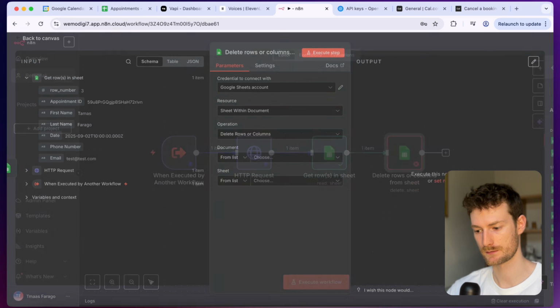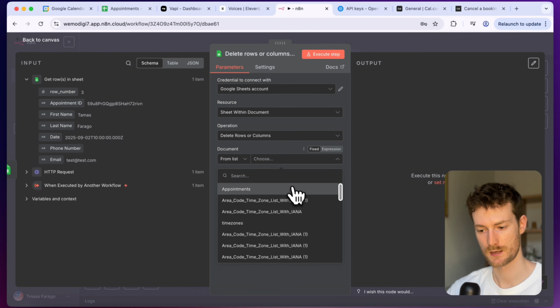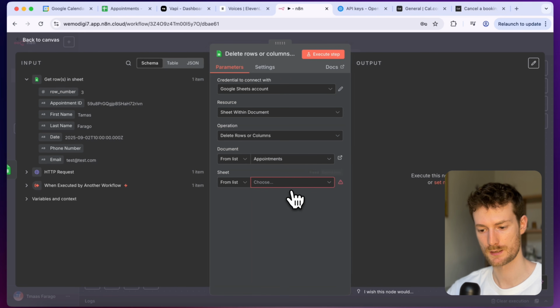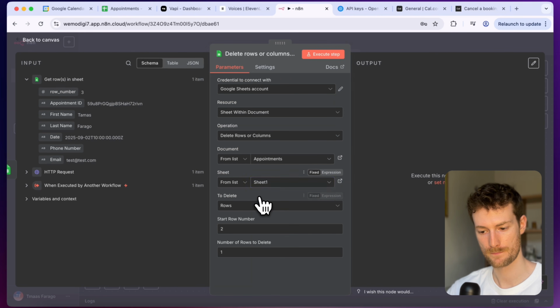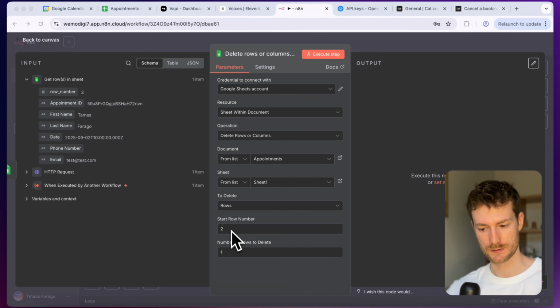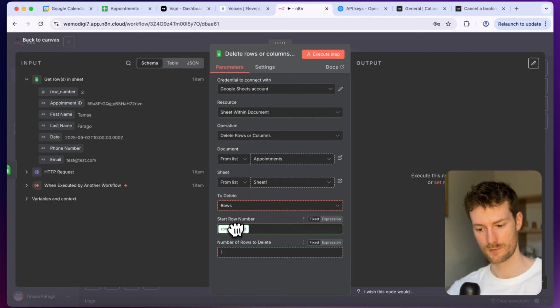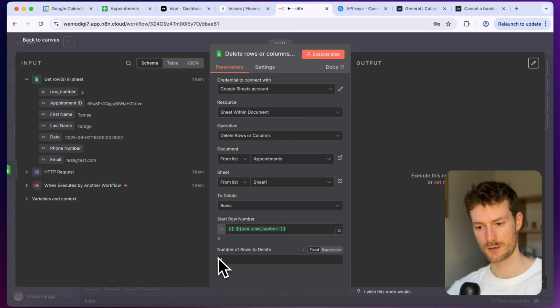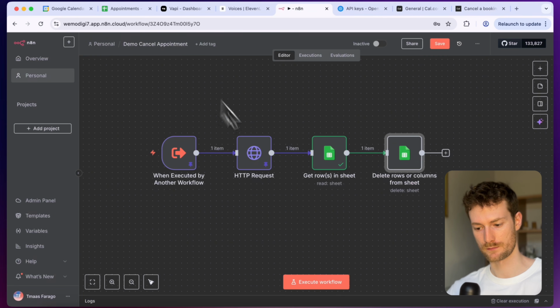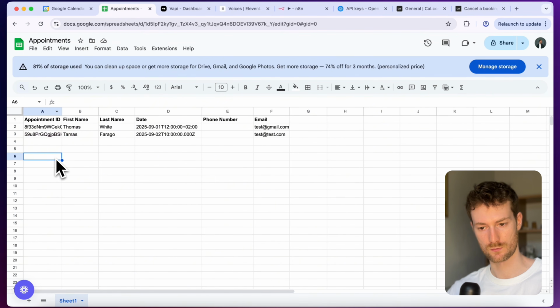And I'm going to select delete rows or columns from sheet. And let's also select the document and the sheet. And we need to define which row it should delete. So I'm going to drag in the row number here. And we need to delete one row. So if I click on execute workflow, it should delete this whole row. And let's test it out.